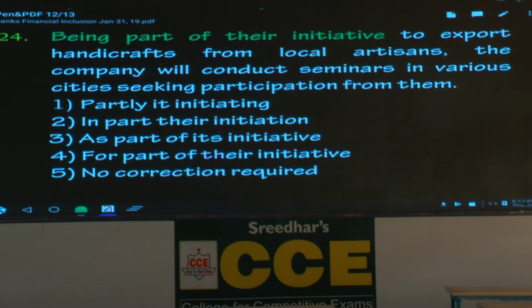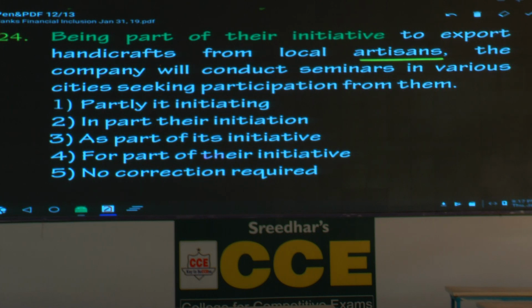Please underline the word artisans. Who are artisans? Those who make crafts. Those people are called artisans. Traditional crafts. The company will conduct seminars in various cities seeking participation from them.